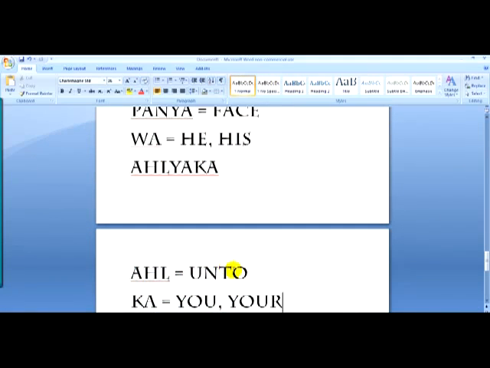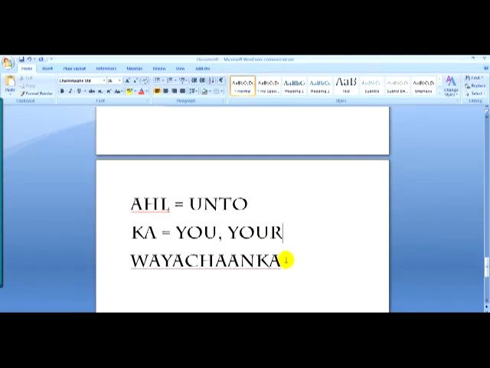Okay. And then when you see the word ya here, the ya usually makes it like possessive, and I will show you that too, but we just want to get the main words out and break it down for you.